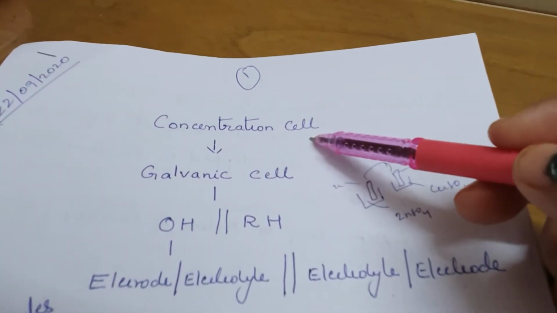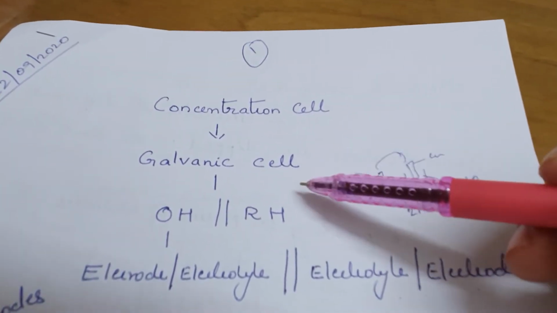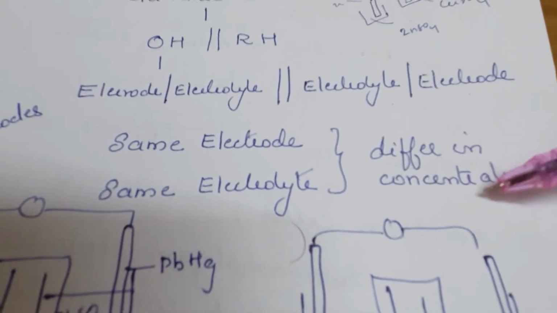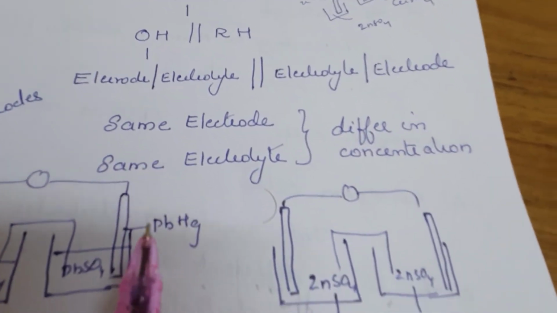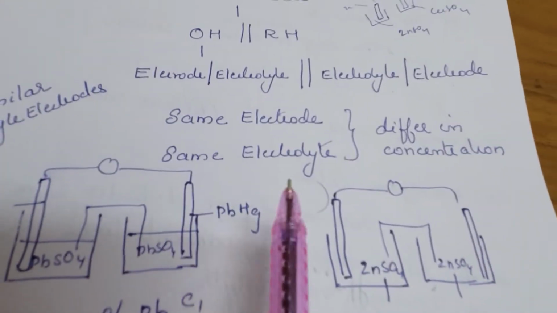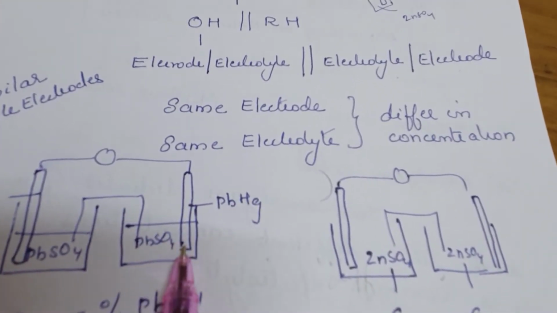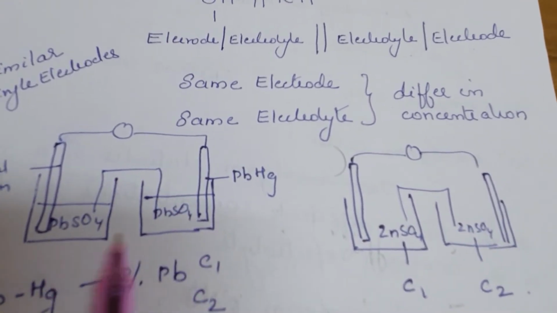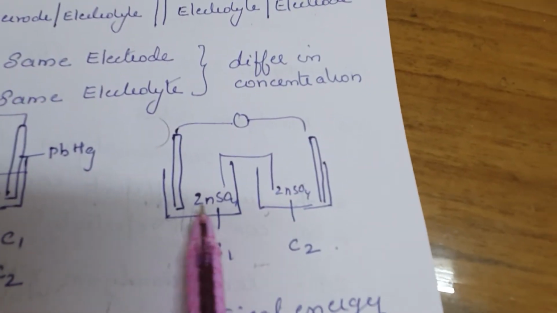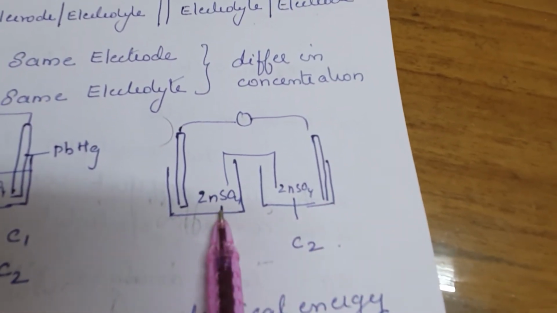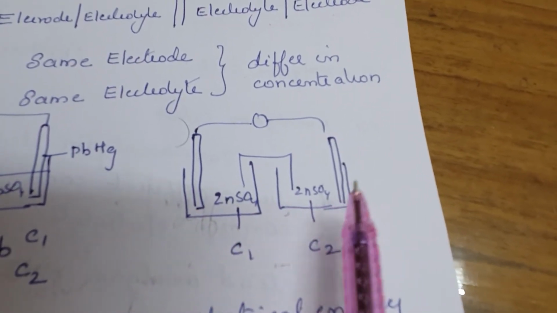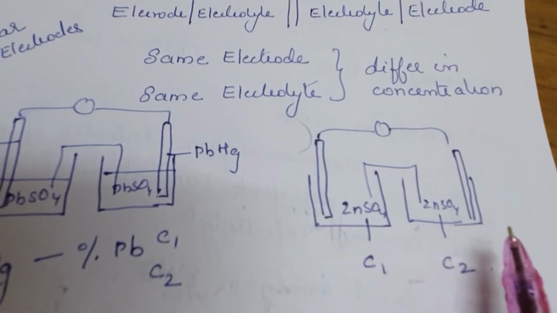Next is concentration cell. What is a concentration cell? It's only a galvanic cell where we take the same electrode and electrolyte with different concentration. So we can make two types of concentration cell. One, we can take similar electrodes with a difference in concentration and the same electrolyte, or same electrodes but electrolyte of different concentration. Either the electrodes' concentration can be different or the electrolyte concentration can be different.